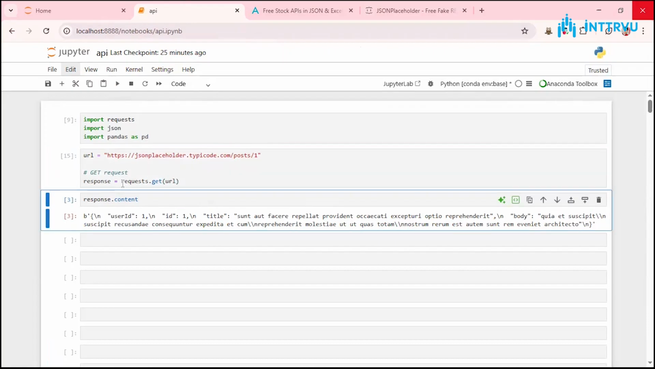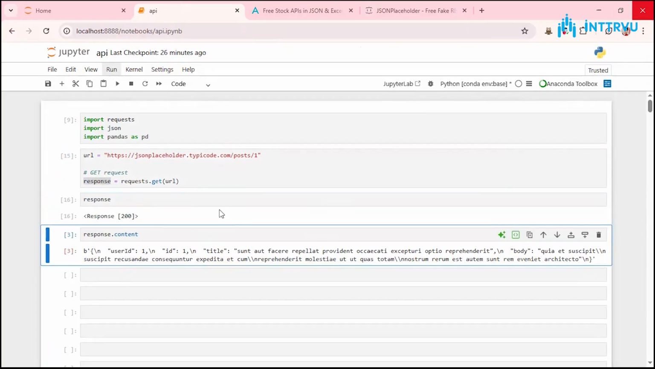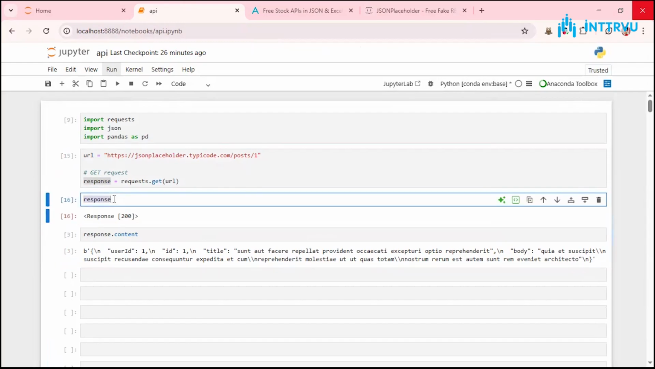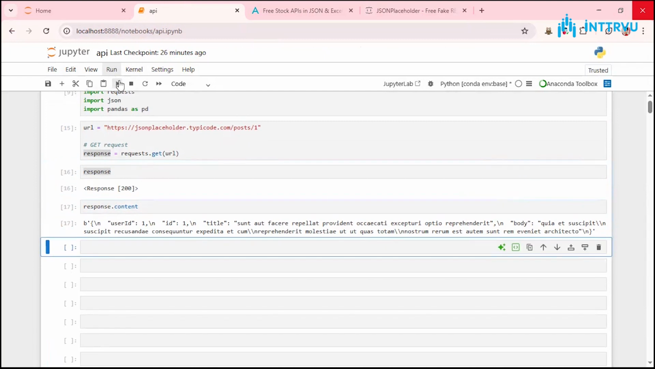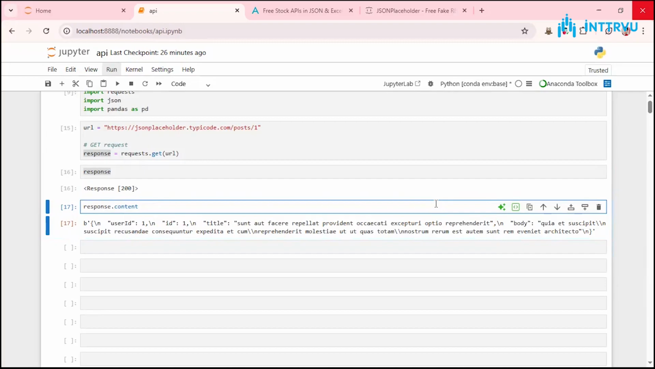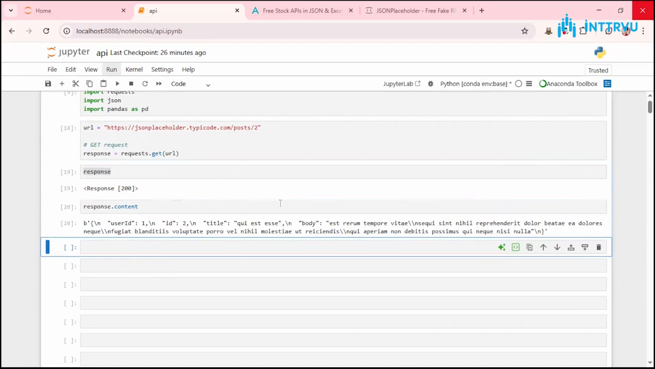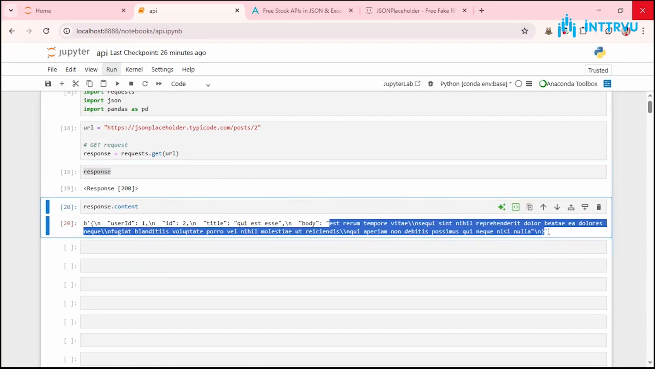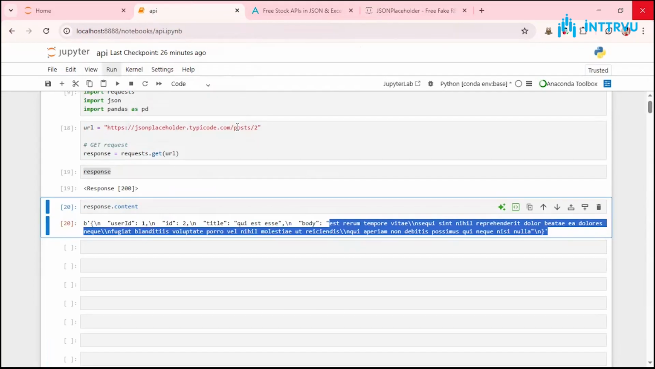So now if I run it, let us see what this response variable has inside. Okay, so it is saying it's a success. 200 means success, right? Now if I see what the content is, it will tell me the content of my request. So this is one of the posts, right? Maybe if I want to get the second post, I can say posts of 2. Again, it's a success. This is the second post, right? I can also get some comments. So let me try comments.